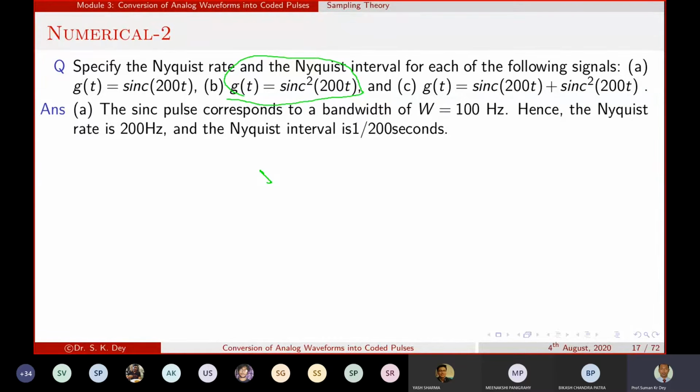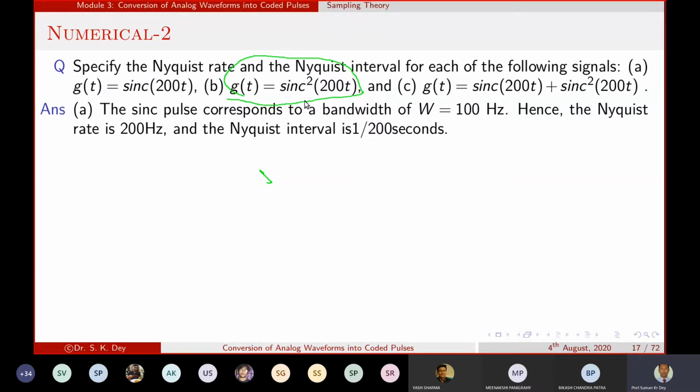Multiplication in the time domain is equal to convolution in the frequency domain. Yes or no? Yes, sir.